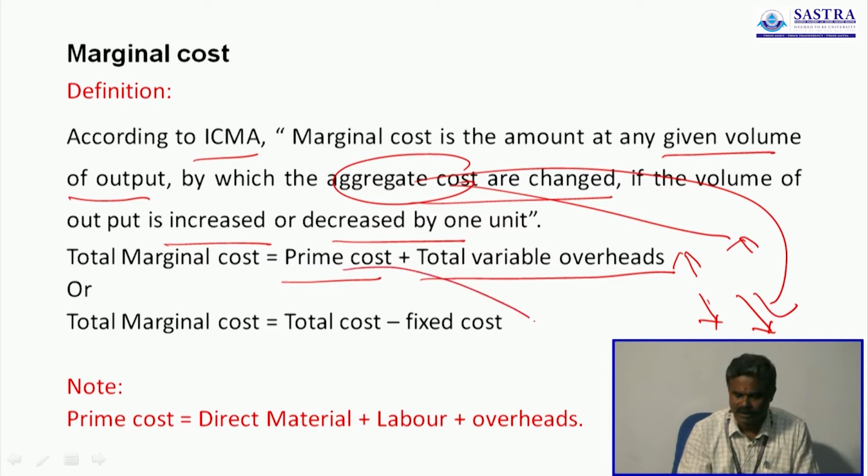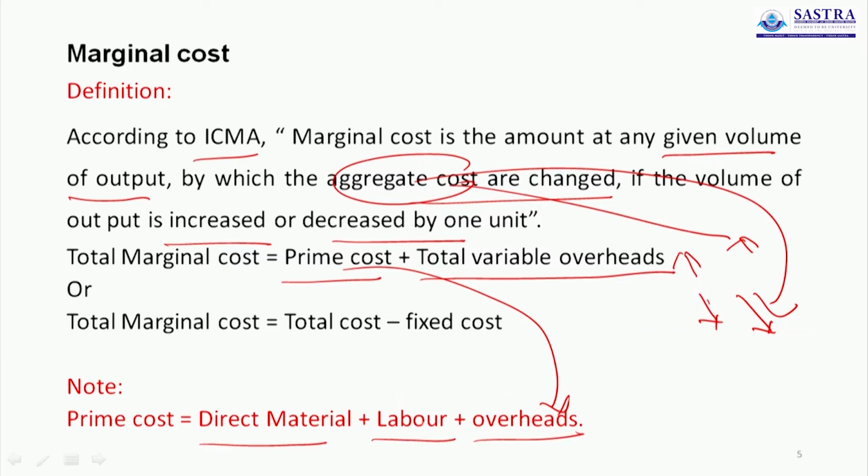What is prime cost? Prime cost is direct material, direct labor and direct overheads. The aggregate value of these 3 figures is called prime cost. There is another format for computation of marginal cost. Total marginal cost equals total cost minus fixed cost. Take an example.